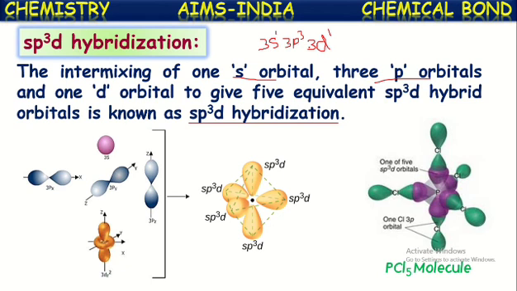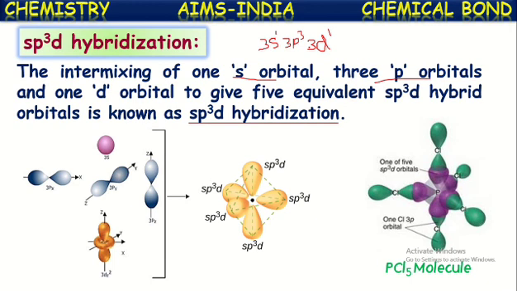These five atomic orbitals intermix with each other to form 5 equal-energy sp3d hybrid orbitals. Now phosphorus has 5 sp3d hybrid orbitals. When it approaches the chlorine atoms, each chlorine atom has one p orbital with the half-filled configuration, that is the 3pz orbital with a single electron.